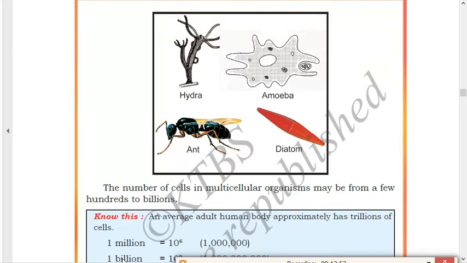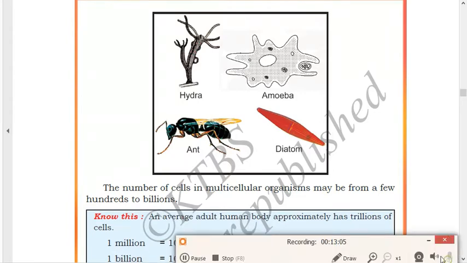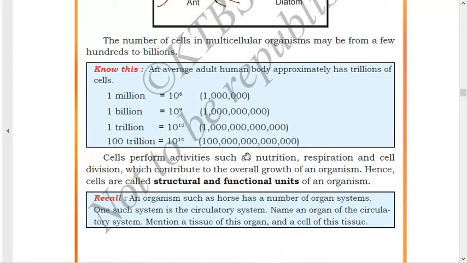So it varies from animal to animal how many cells are present in a multicellular organism. It can be from 100 to billions of cells. In some organisms it is possible that 100 cells are present, in some it is possible that millions or billions of cells are present. An average adult human body approximately has trillions of cells. This is one of the questions related to your general knowledge: in the adult human body, in the living organism, in our body, how many cells are present? Trillions of cells can be present in the human body.